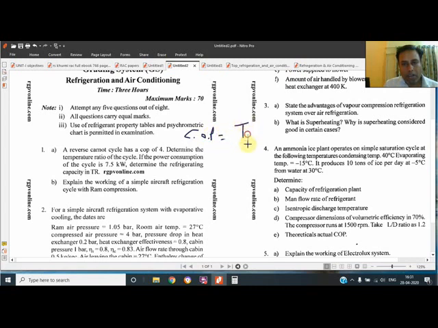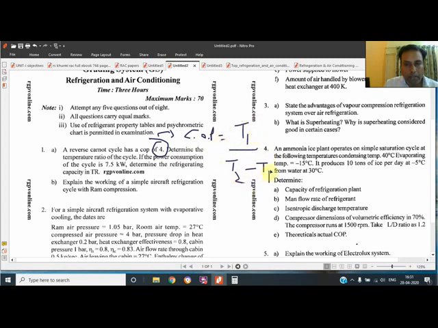COP is T1, the lower temperature, upon high minus low, T2 minus T1. Because there are two unknowns, only the COP value is given. The value of COP they have given is 4. They have not given T1 and T2.